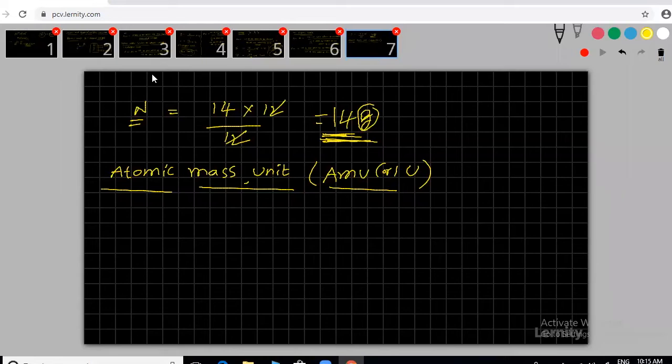If you want, you can note down a one-line definition. The standard weight which is 1/12th part by weight of 1 atom of C12 isotope is known as atomic mass unit.